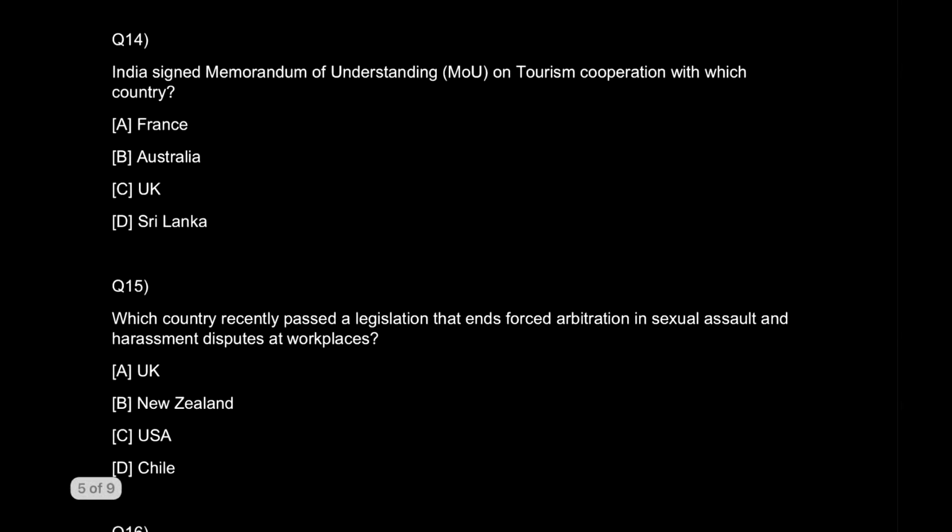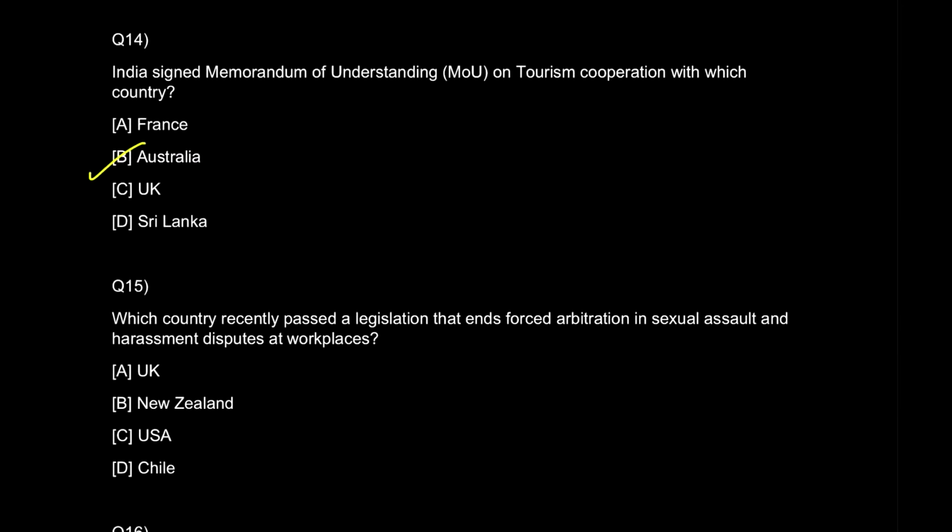Question number 14. India signed a MOU, that's Memorandum of Understanding on Tourism Operation, with which country? Again, we are coming back to the same area जहां मैंने कहा था, the focus is always between India's tie-ups with various countries. So MOU on tourism, it was actually signed with Australia. The correct answer is Australia.